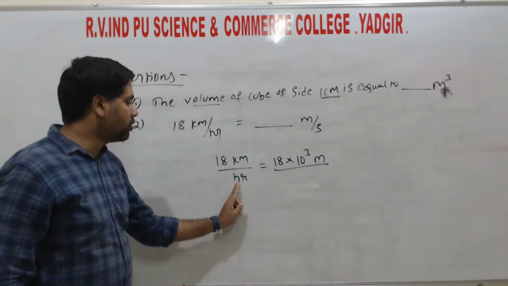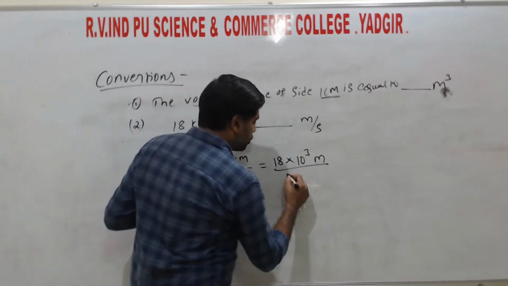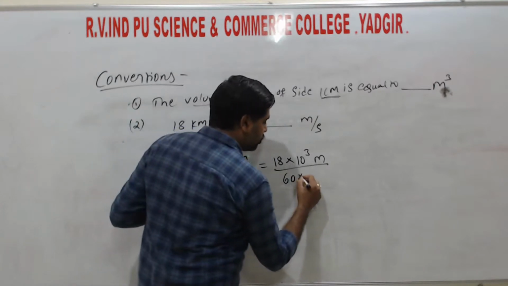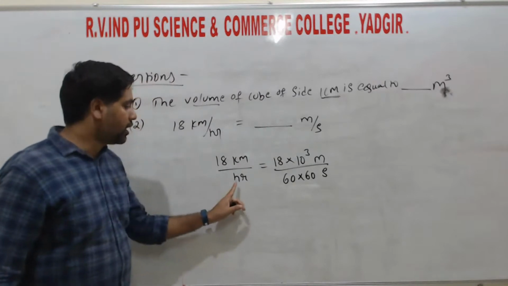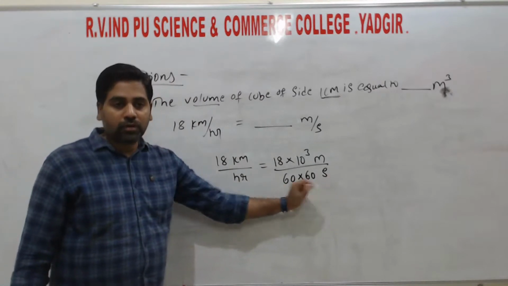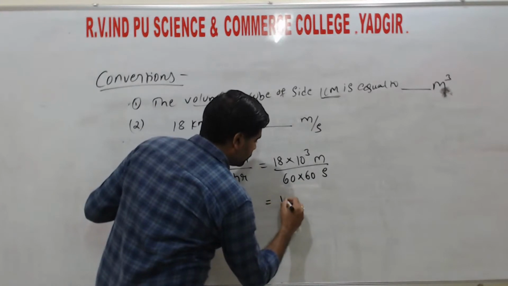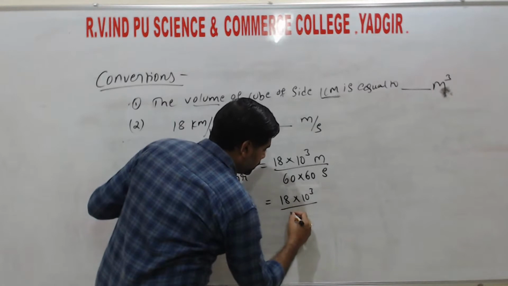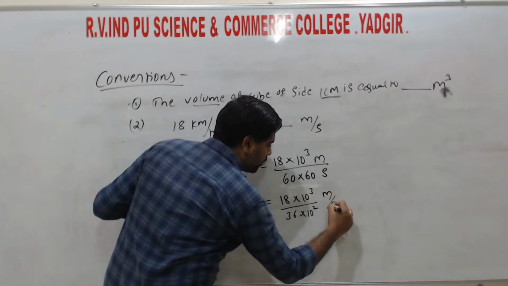Now we need to convert hours into seconds, that is 1 hour is equal to 60 minutes, so 60 minutes into 60 seconds, then it is converted from hours to seconds, right? So now it becomes 18 into 10 to the power of 3 divided by 6 into 6, that is 36 into 10 to the power of 2 meter per second.